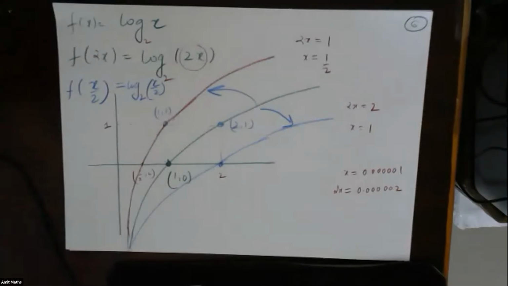I hope this graph is okay for everyone. Just check it once.